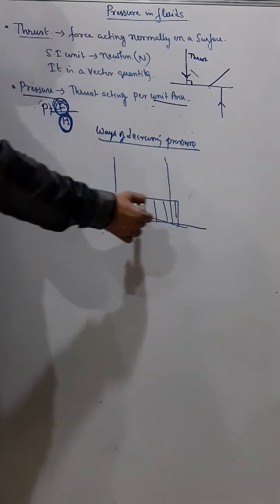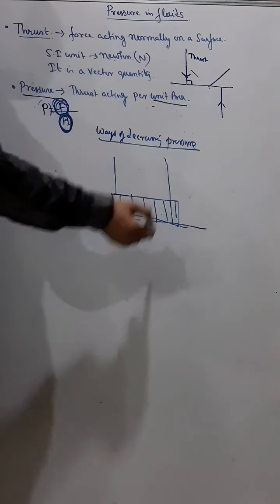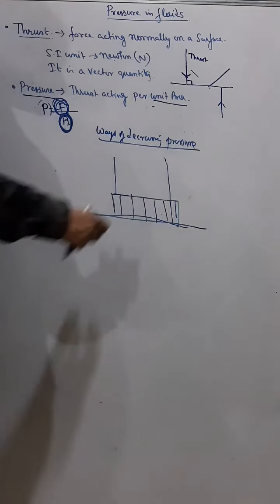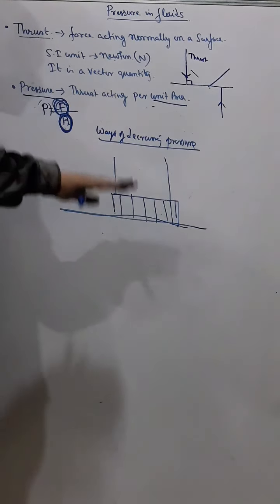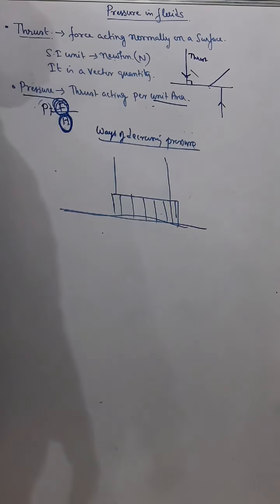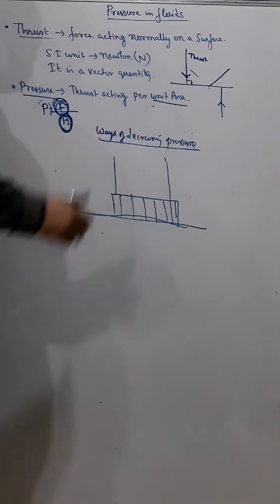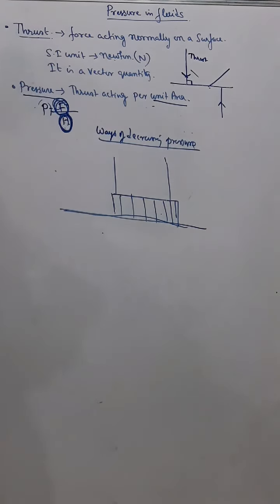So there is less pressure on the ground and the building may not sink by the weight, in soft ground especially. So understand, these are the ways of increasing pressure and ways of decreasing pressure. Okay.